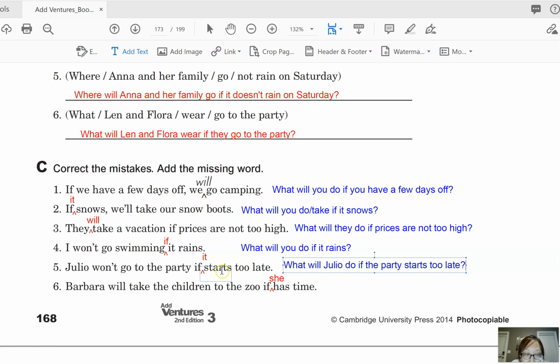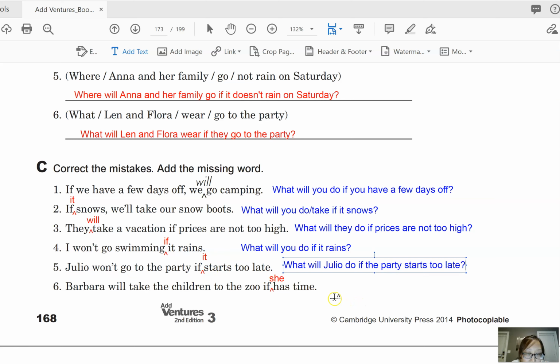And then number 5, what will Julio do if the party starts too late? In this case, you need to include this information, the party, in the question, because if you just say it, then it doesn't really make sense. What will Julio do if it starts too late? Then we don't know what it is. So it's better to say, what will Julio do if the party starts too late? And then you can answer, Julio won't go to the party. But since the party is already mentioned in the question, you can just say, Julio won't go.